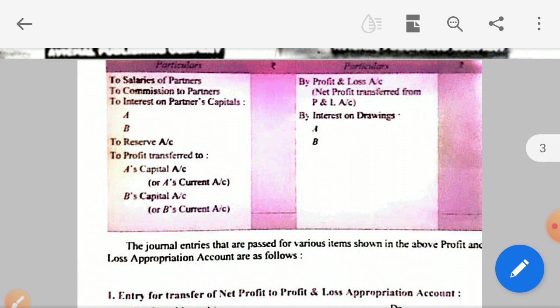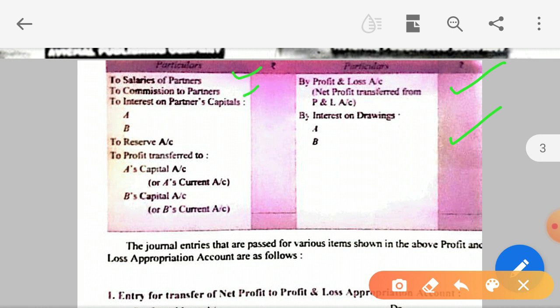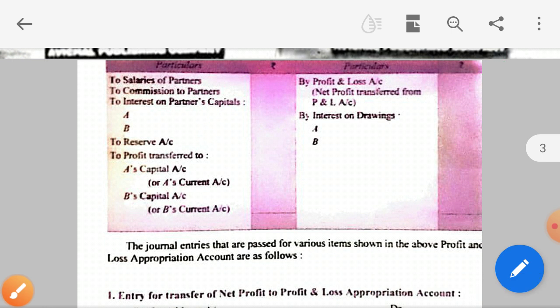On the credit side you can see profit and interest on drawings. On the debit side, salaries to partner, commission to partner, interest on partner's capital account, reserve if any, and the remaining amount of profit is distributed among the partners in their profit sharing ratio. Yesterday we have discussed this format in detail. Today we are going to solve a question related to this topic.